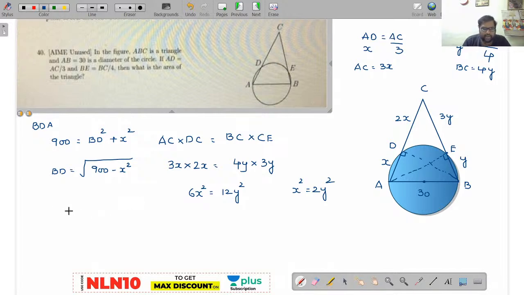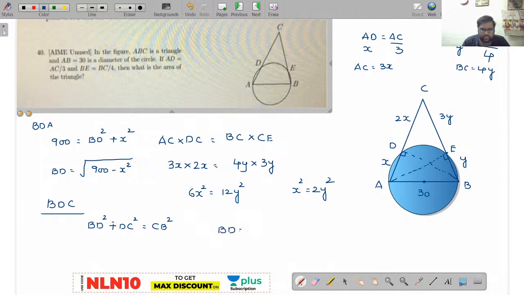Now observe, I will be taking only triangle BDC. In triangle BDC, BD square plus DC square is equal to CB square. Am I right or wrong? Now can I write like this?